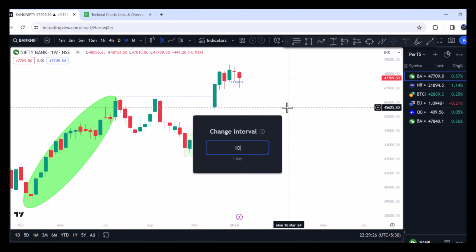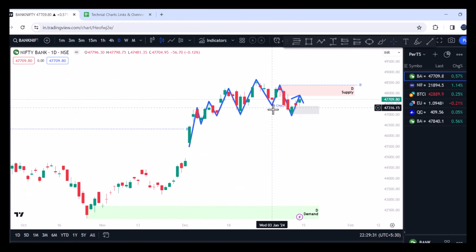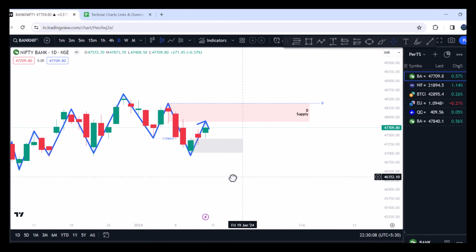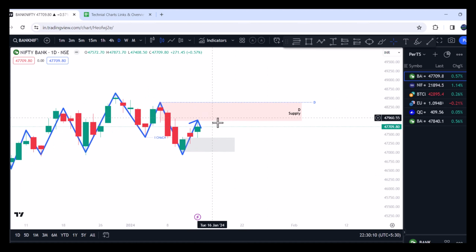So on the daily time frame, we see the first internal change of character here. That means our daily supply has started here. Unless until this particular zone is taken out, we still remain bearish on the daily time frame.